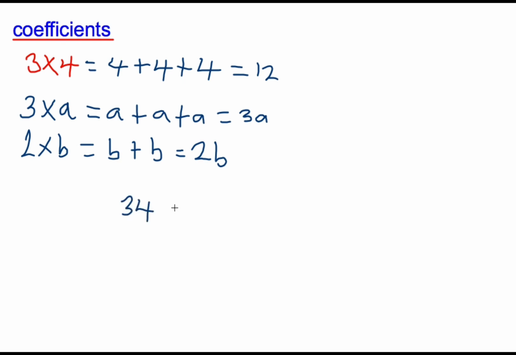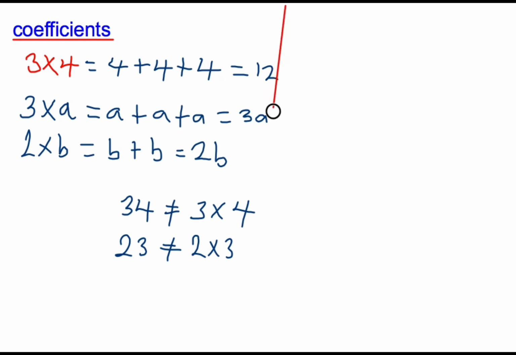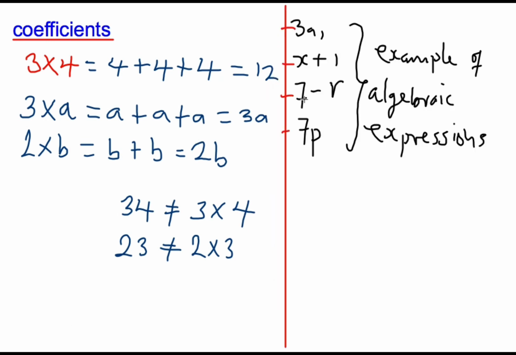34 no be the same thing as 3 times 4 abi. 23 no be the same thing as 2 times 3 abi. So 2B no be 20B. 3A no be 30A. Abeg, if you don understand wetin I just explain, make we see something. All these ones wey I don list here, all na example of algebraic expression.